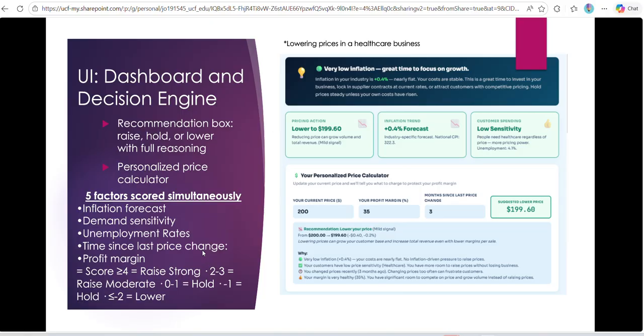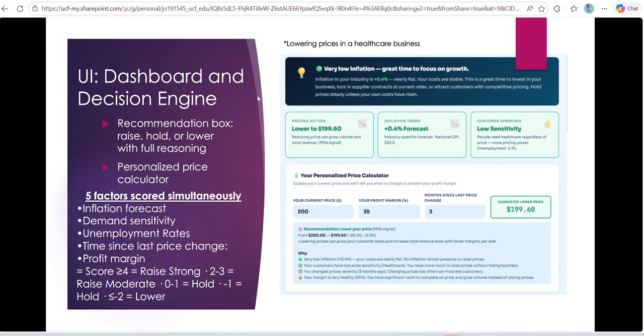Now, each of these have their own metrics built into it that we had to code one by one. And they'll have maybe a range. And if you're within or outside that range, you get a score. Maybe every time you go above 1%, 2%, 3%, you get a score. Maybe it lowers your score. But each of these have their own formulas that all add up to the score down here. See, if you're greater than 4, you're a strong raise. If you're less than -2, you're a lower. So which in this case, this one came out to that. So we've tried to take that into account to give you the best recommendation possible based off as many inputs as we can put in.